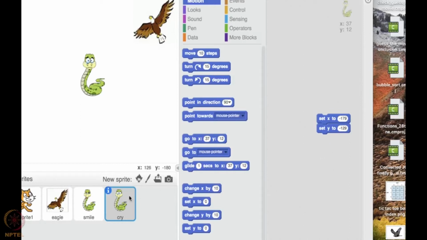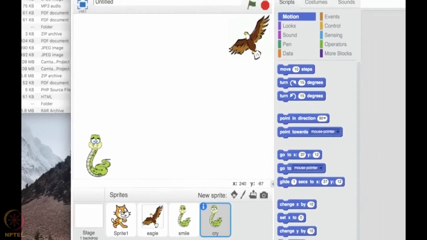Now the smiling snake and crying snake are in the same position, so one is superimposed over the other. I don't want the crying snake to appear now, so let me hide it.